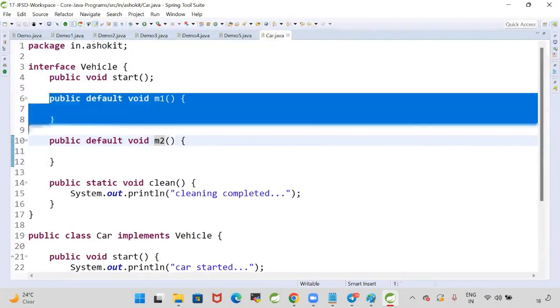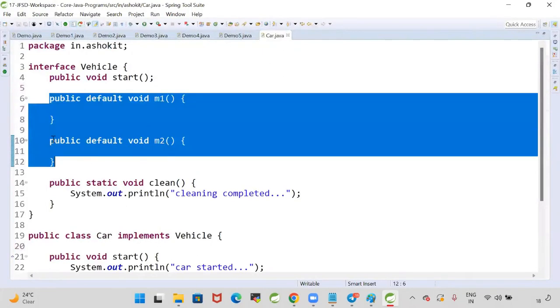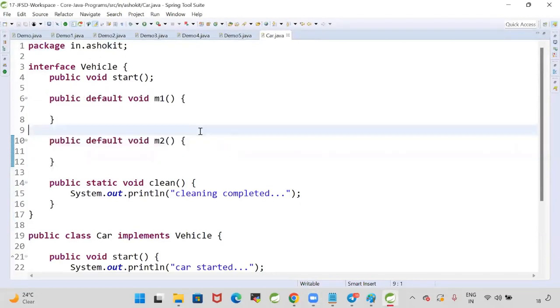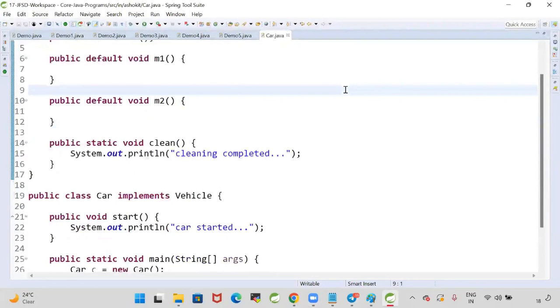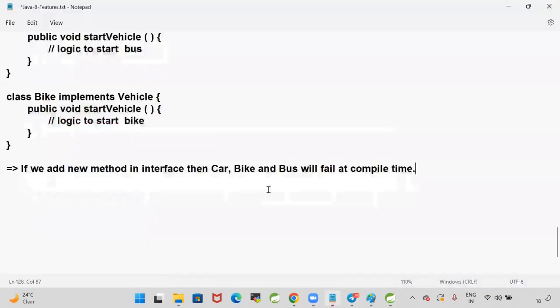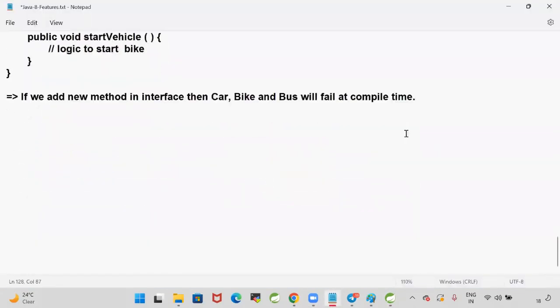Can we add multiple default methods in the interface? Yes. Can we add multiple static methods in the interface? Yes. Okay.